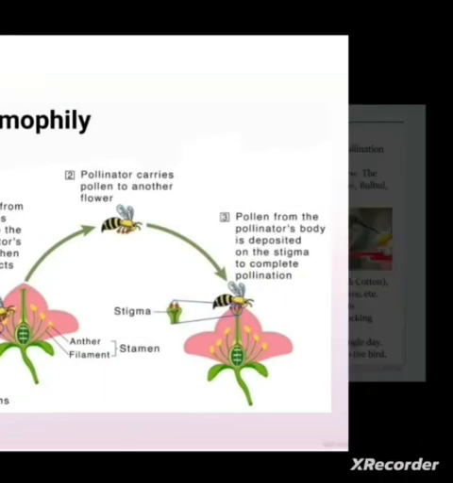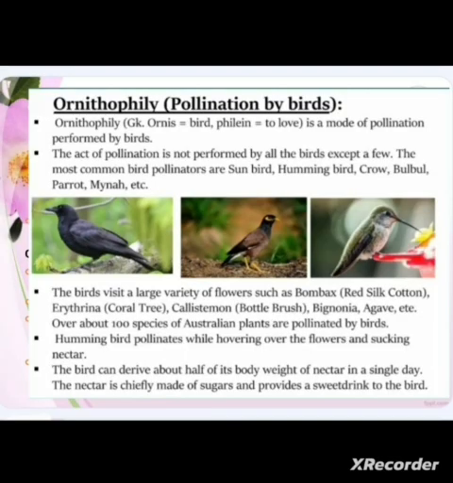Now we talk about another type of pollination that is known as ornithophily. It is actually the pollination by birds. Some of the adaptations for these kinds of flowers are that the flowers are brightly colored, especially red, yellow, orange.